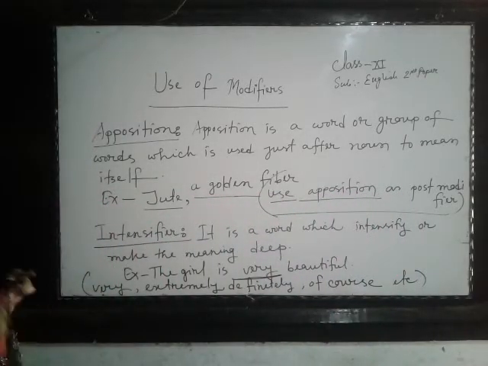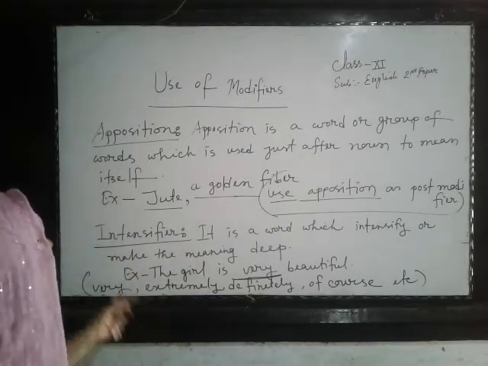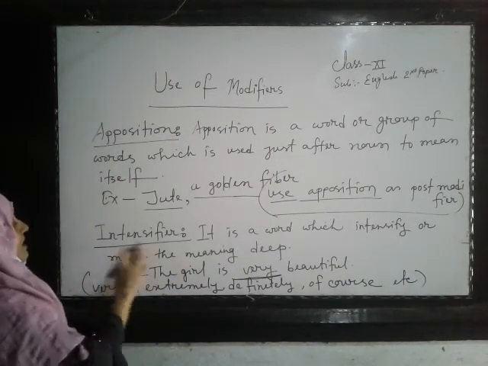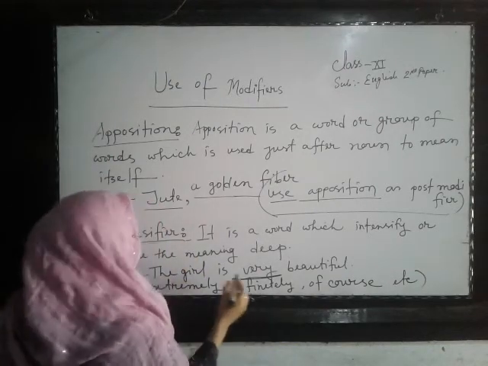So you will get in your bracket, use intensifier as a post-modifier or pre-modifier. Post-modifier and pre-modifier doesn't matter. You have to see what is written, intensifier. You have to use in the bracket an intensifier, like very.